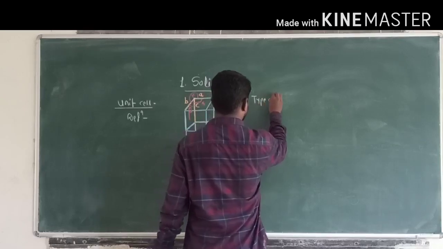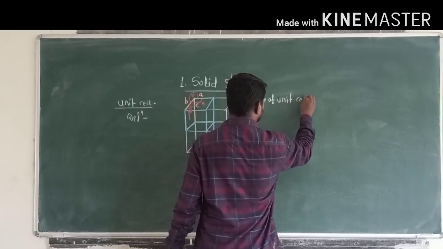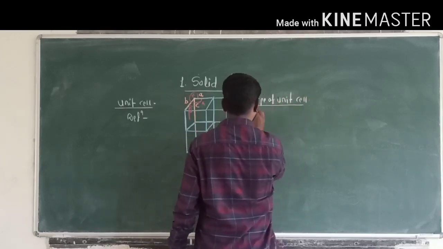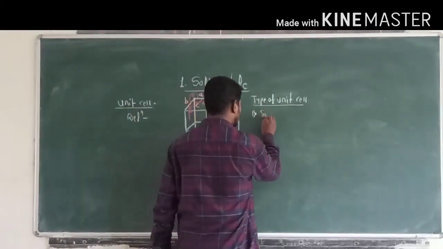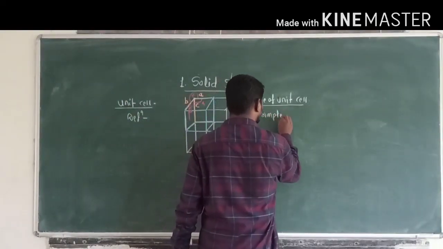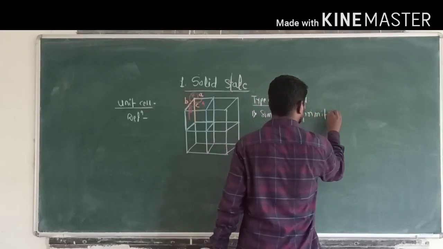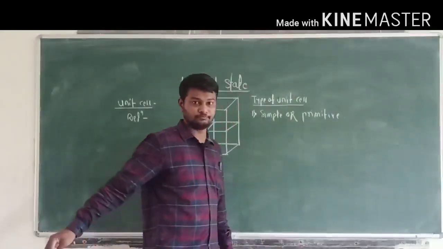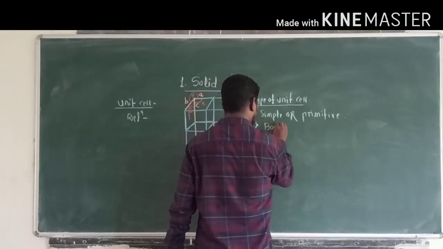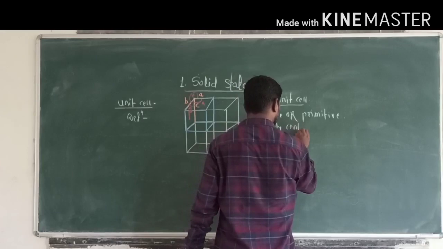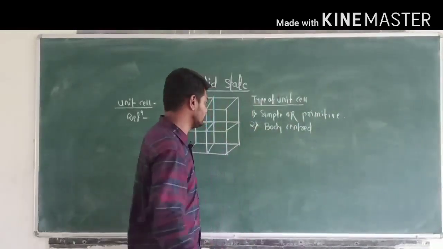Types of unit cell. The unit cell has four types. First, simple or primitive unit cell. Second, body centered unit cell.